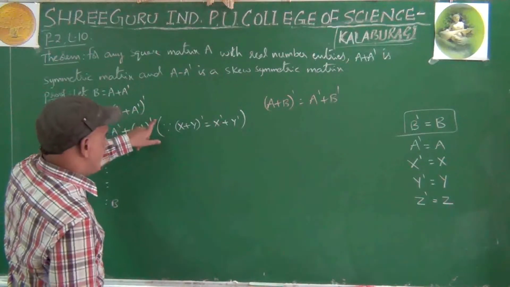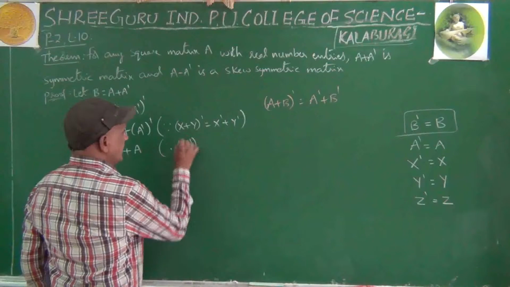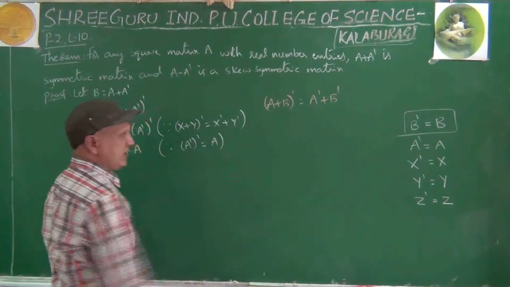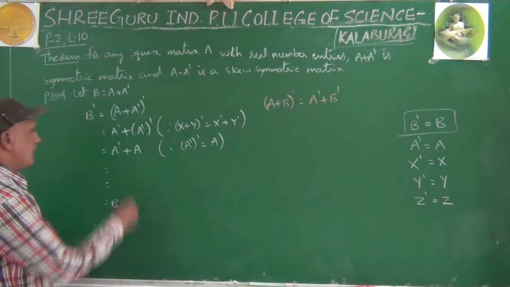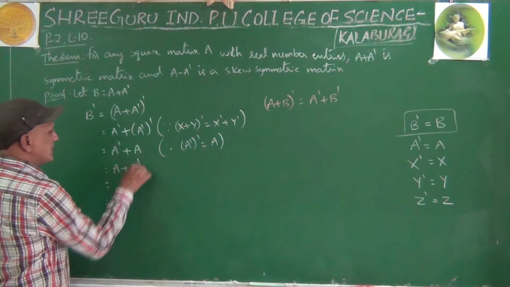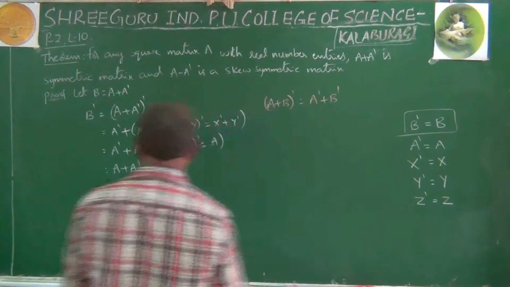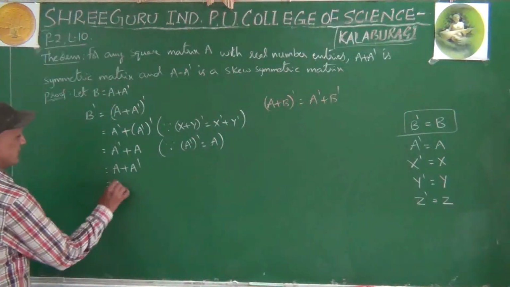A dash whole dash is A. That is also a property: A dash whole dash equals A. A dash plus A can be written as A plus A dash. Both are same, like 2 plus 3 or 3 plus 2. A plus A dash means B.